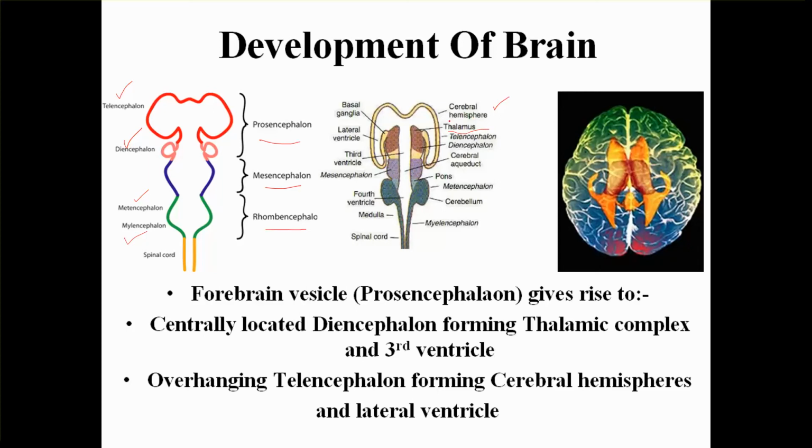The cerebral hemisphere grows or overhangs the space within, the cavity within, which is called as the lateral ventricle on either side.